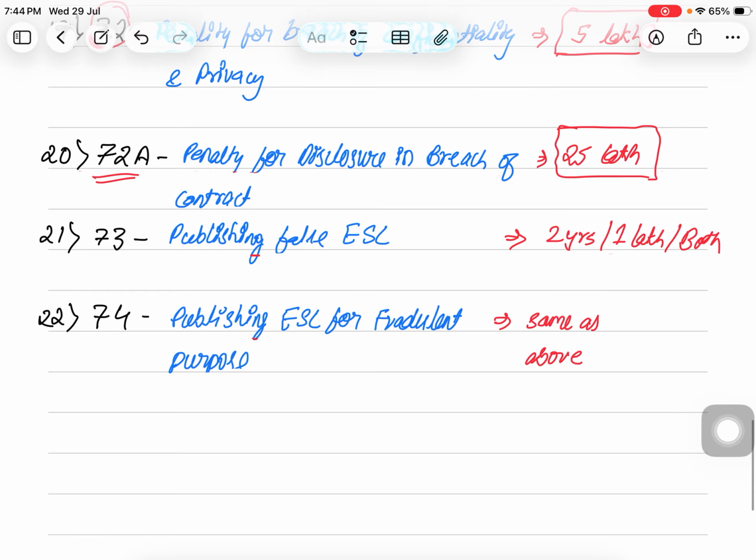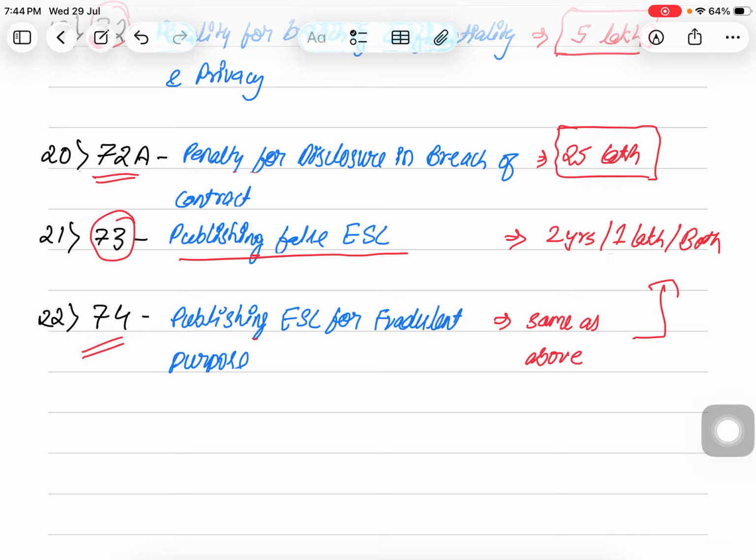Next is section 73. This is publishing a false electronic signature certificate. ESC stands for electronic signature certificate, and the punishment is 2 years and fine up to 1 lakh or both. Next section is section 74. This is publishing an electronic signature certificate for fraudulent purpose. The punishment is the same as above. So these were the offenses, friends.